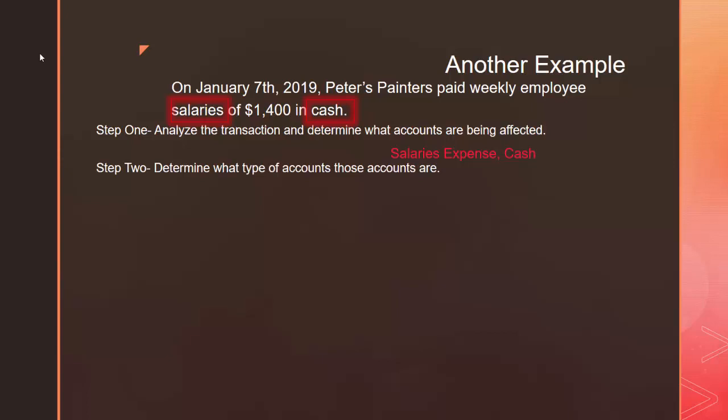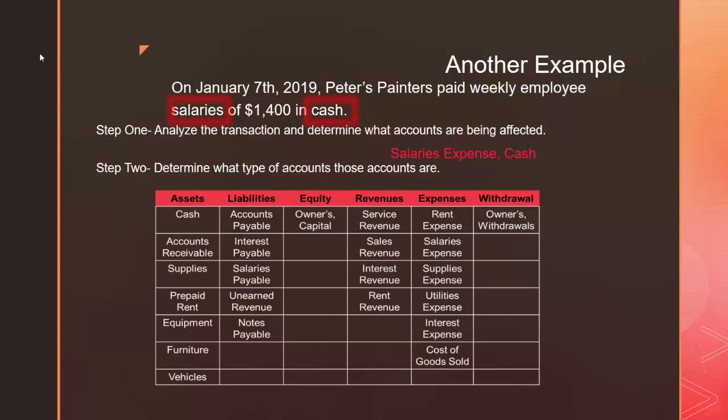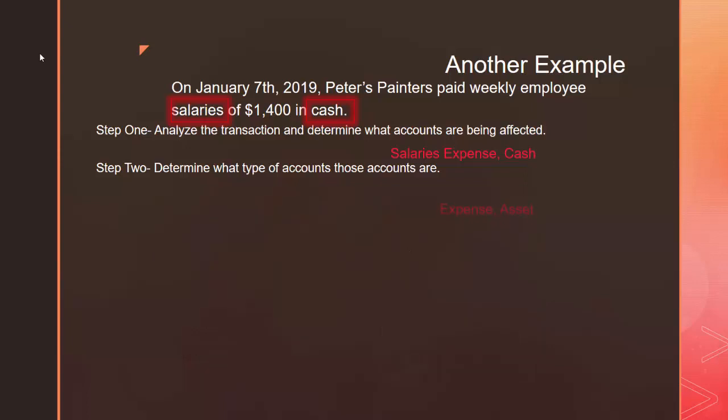In step 2, we need to determine what type of accounts these accounts are. We're going to go back to our chart of accounts and we're going to see that salaries expense is in the expense column. Therefore, salaries expense is an expense account. Makes sense. And we've already determined several times that cash is an asset. So the two accounts are one expense and one asset.